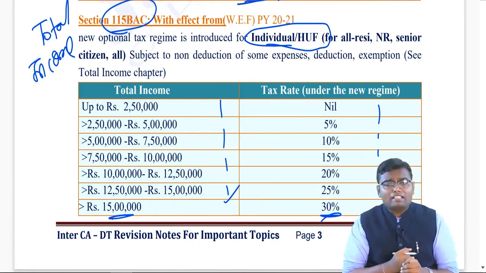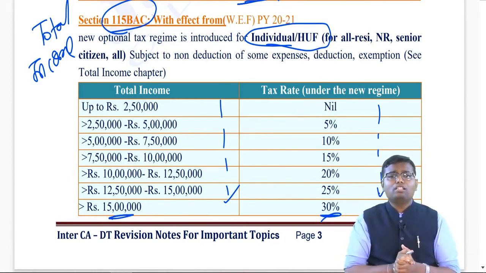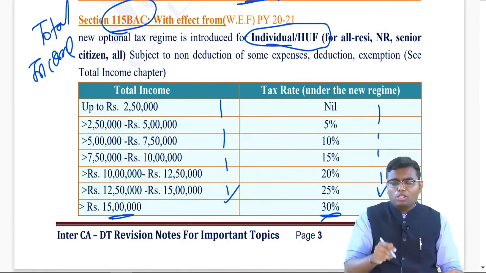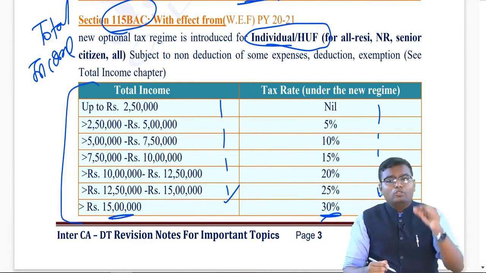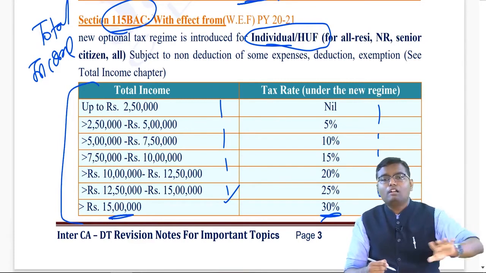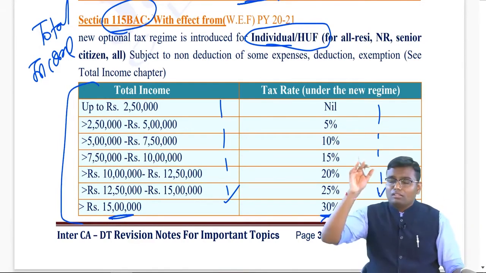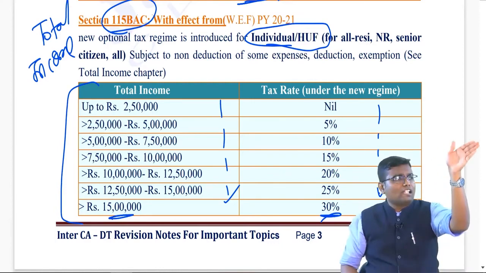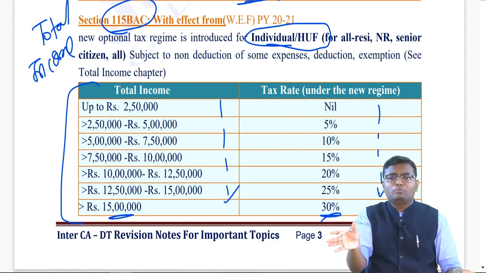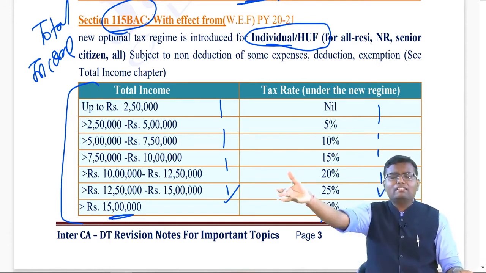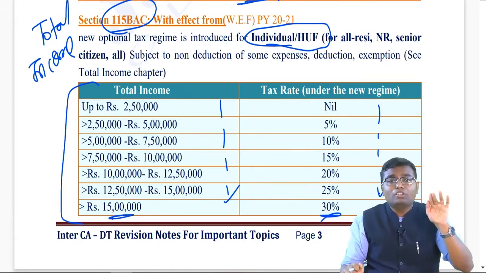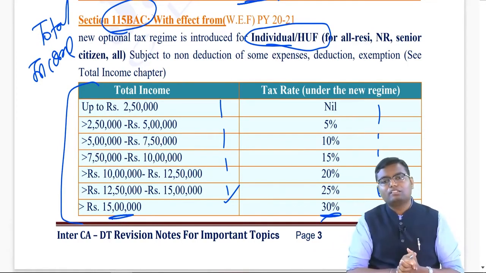So, sir, is any person so mad that he will follow the old slab rate? Obviously, the person will follow the new slab rate. No, it is not like that. If you want to follow the new slab rate, while calculating the total income, many of the deductions, many of the exemptions you cannot claim. You have to forgo them. So, each year what we have to do now? First, we have to calculate the income as per the normal provision, and apply the old slab rate. Then calculate the income as per the new provision, by not deducting some of the exemptions and deductions, and calculate as per the new slab rate. And see where your tax is coming lowest.